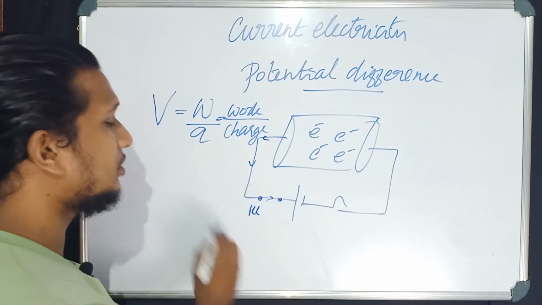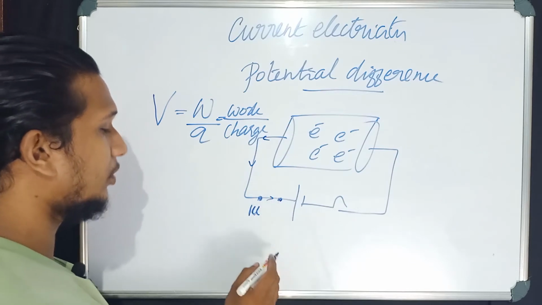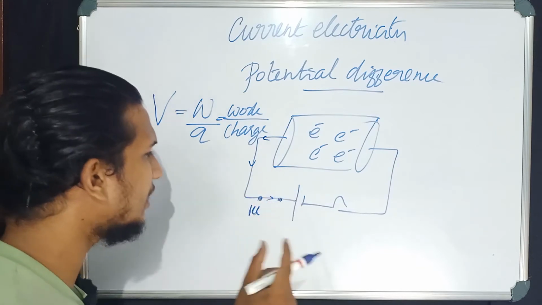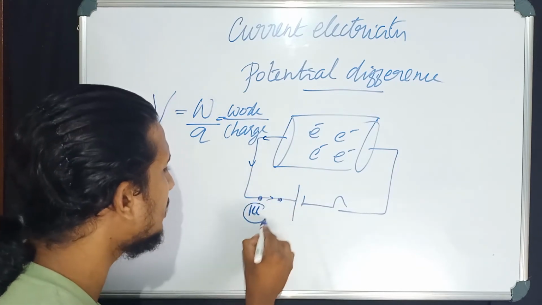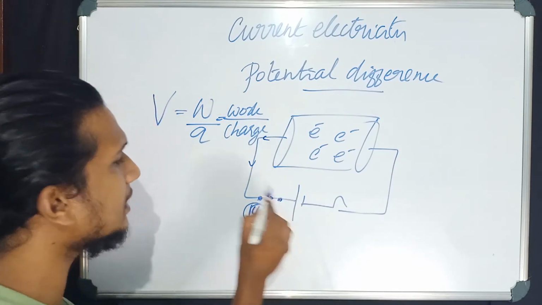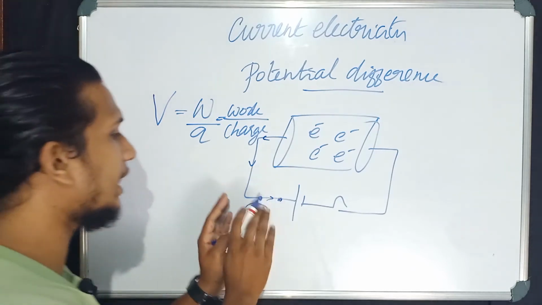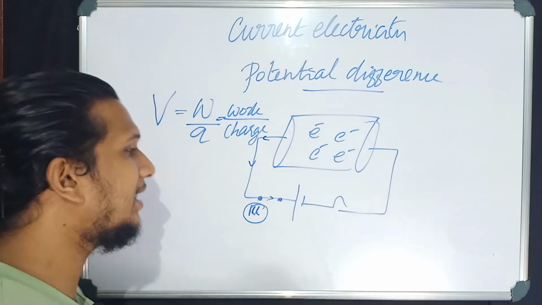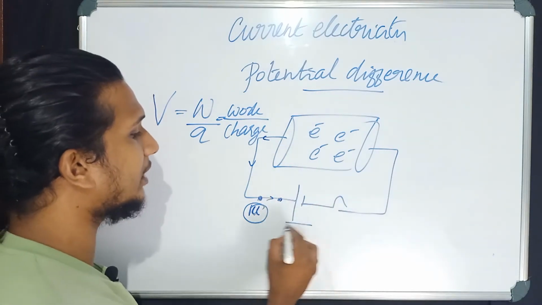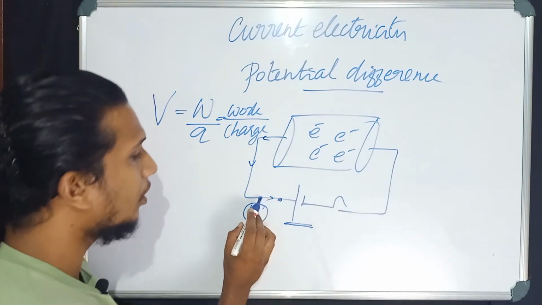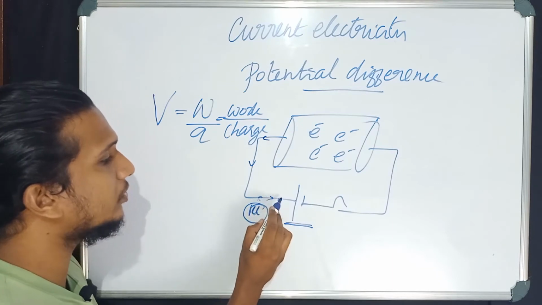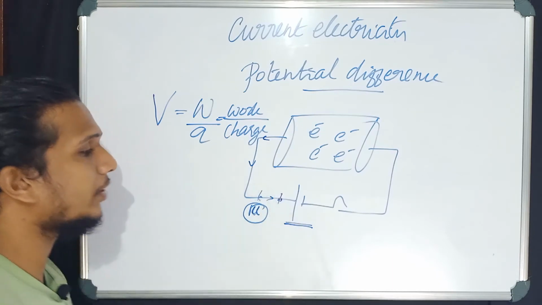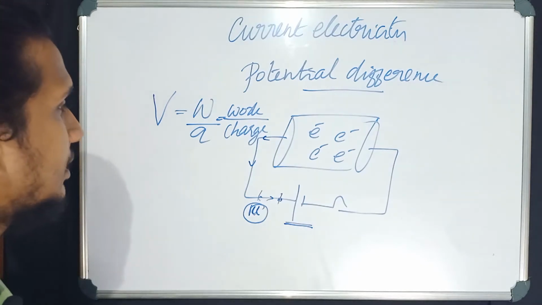What is meant by potential difference between these 2 points? Potential difference between 2 given points is the work done to move one unit charge from one point to another. If this is a kind of load, I should do some work to move this. Like that, how much work this battery should do to move one unit charge from this point to this point. That is potential difference between these 2 points. I think the concept is clear, right?